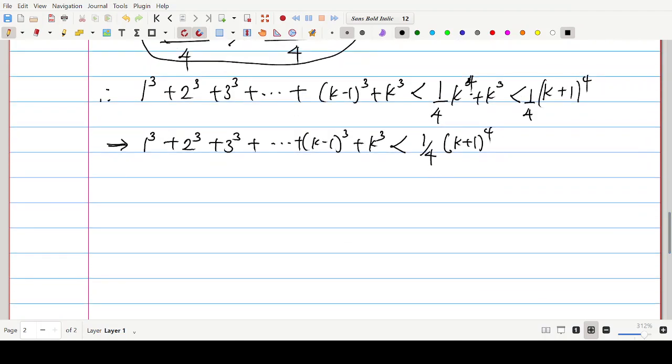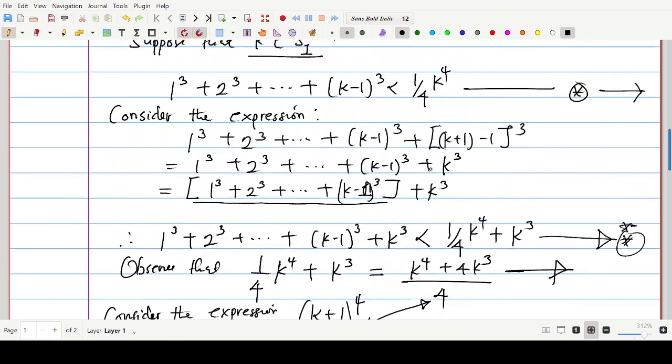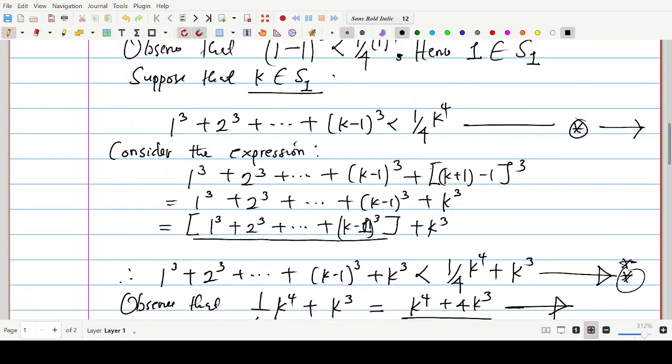Can you see that? So we can say, therefore, 1^3 + 2^3 + 3^3 + ... + (k-1)^3, which is less than 1 over 4 k^4. I'm talking from star now. From star, look at star over here. Hope you can see that. Look at star. I mean this, all right?